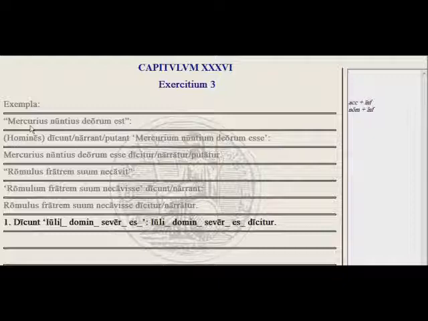So here's an example. Mercury is the messenger of the gods. People say that, or think that, Mercury is the messenger of the gods. Here we have the accusative subject and the infinitive. But if you say it this way, Mercury is said to be the messenger of the gods, see that nuntius does not go into the accusative.